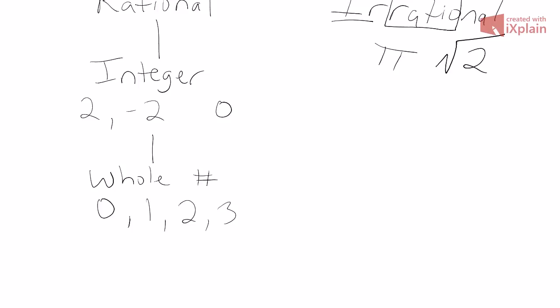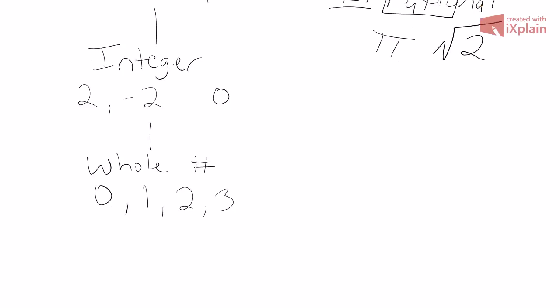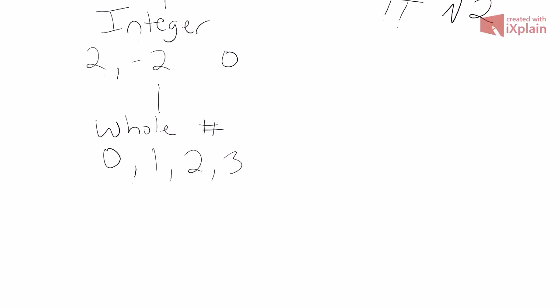But it's got to be a whole number. And then there's one even more specific category from whole numbers. We have natural numbers. The natural numbers are every whole number except for 0. So it's 1, 2,